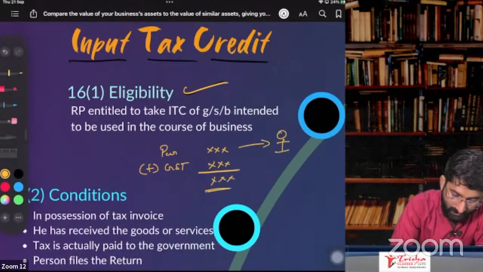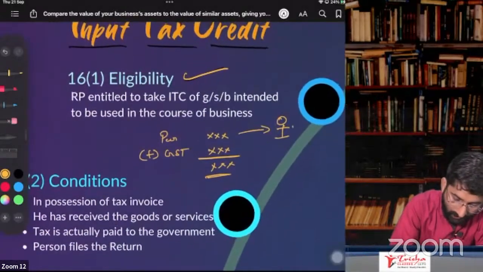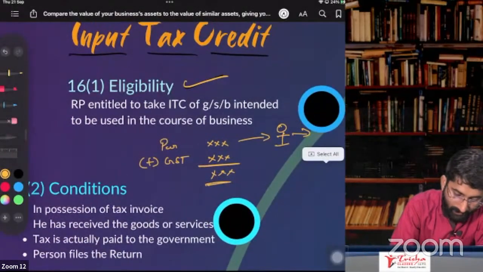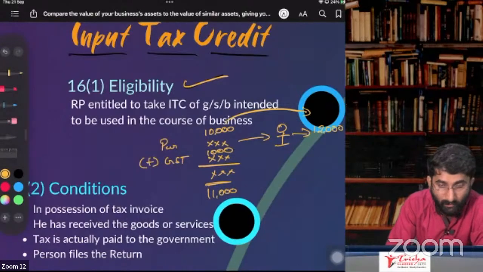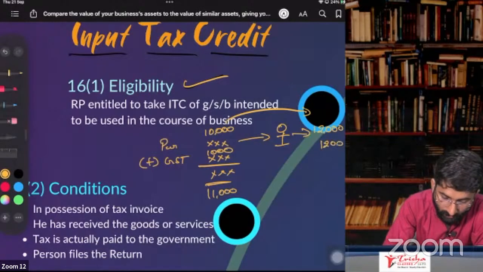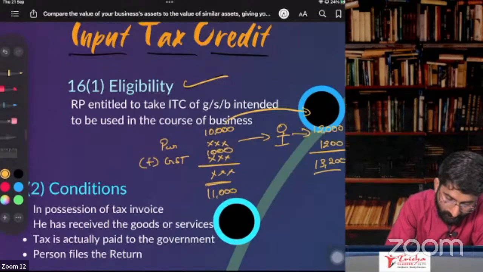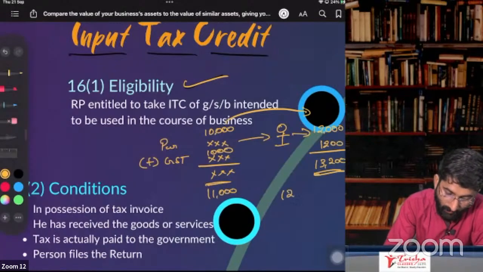You are the purchaser. Now you are selling these goods to someone. For example, here it was 10,000 and you paid 1,000 as the GST. Totally you paid 11,000 and you sold these goods for 12,000. You are collecting 1,200 here, and totally you collected 13,200.